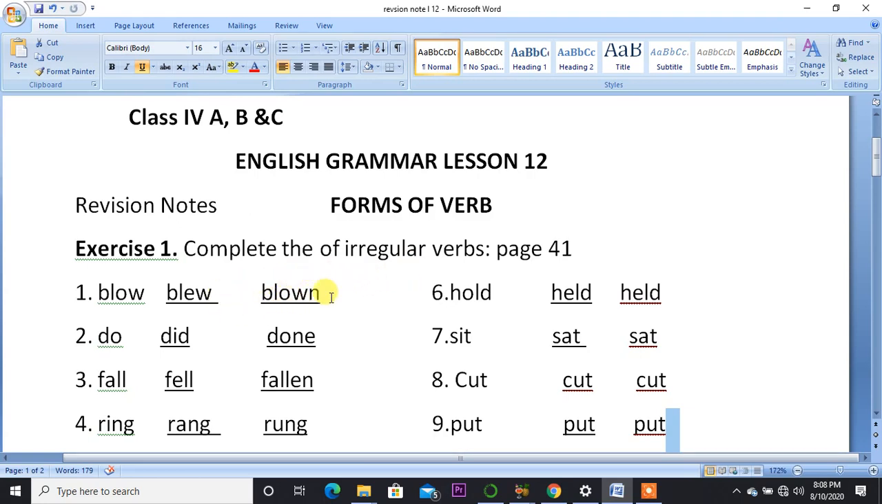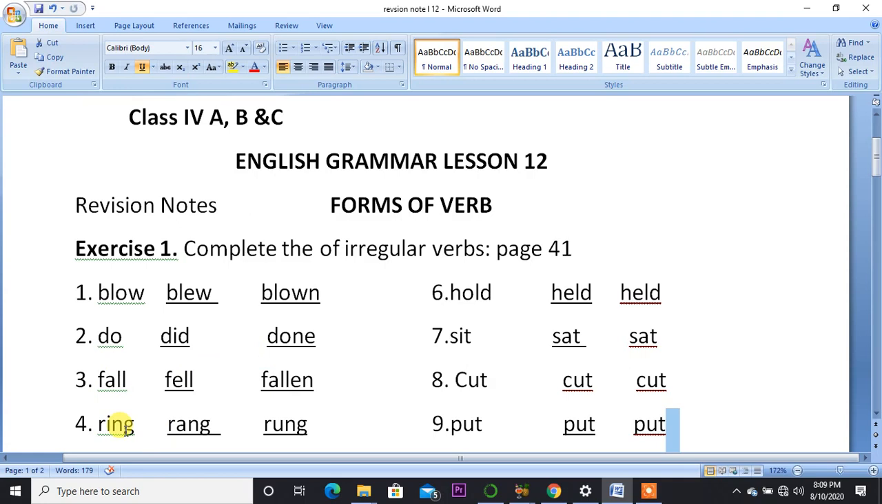Irregular verb has no ed at the end of the word. Okay, so here is blow, blew, and blown. Present, past, and past participle. Okay, children. So this is called irregular verb because no ed is at the end of the word. Number 2, do, did, done. Number 3, fall, fell, fallen.